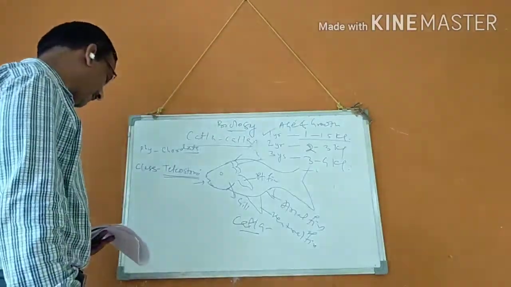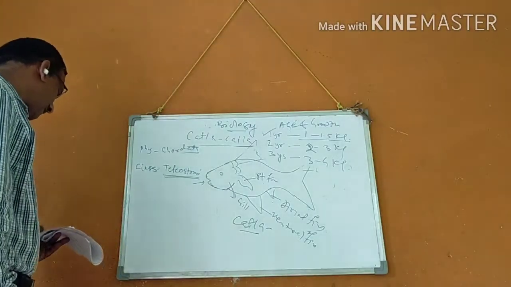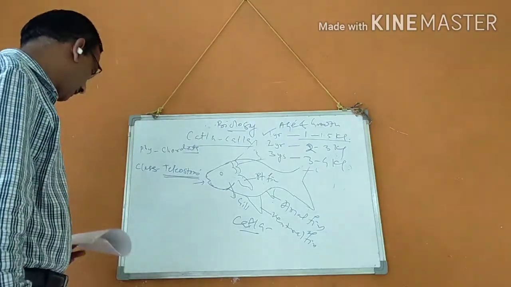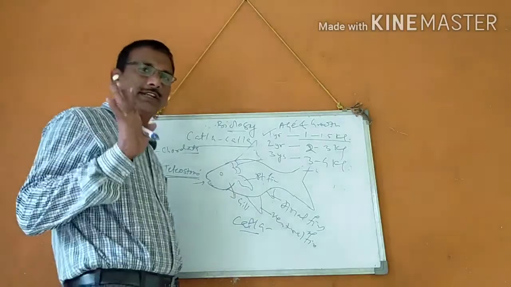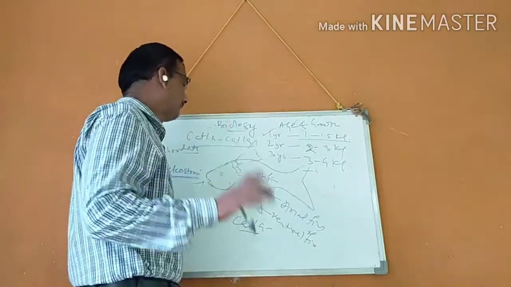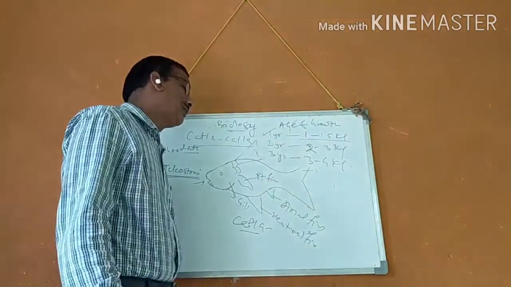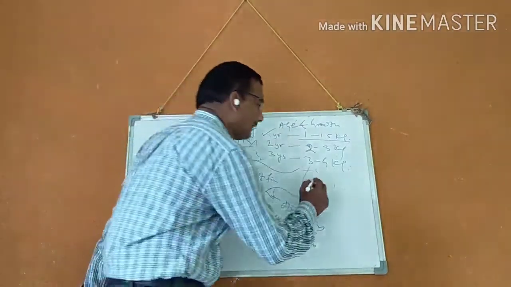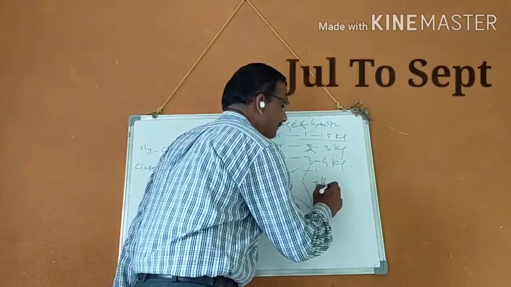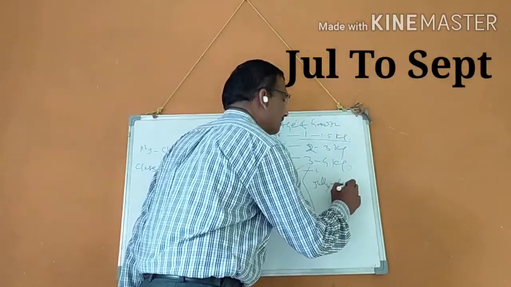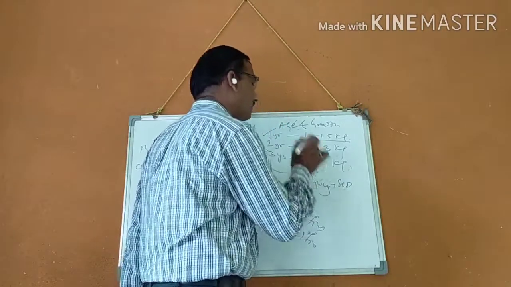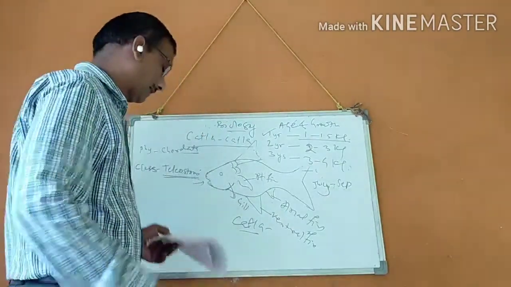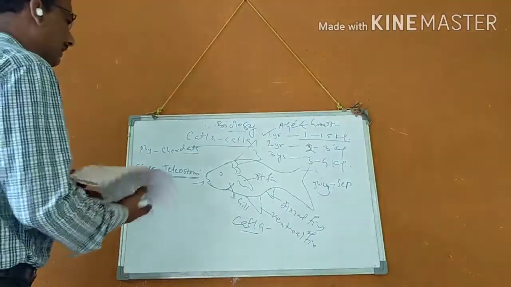An important characteristic about maturity is that it matures in July to September.